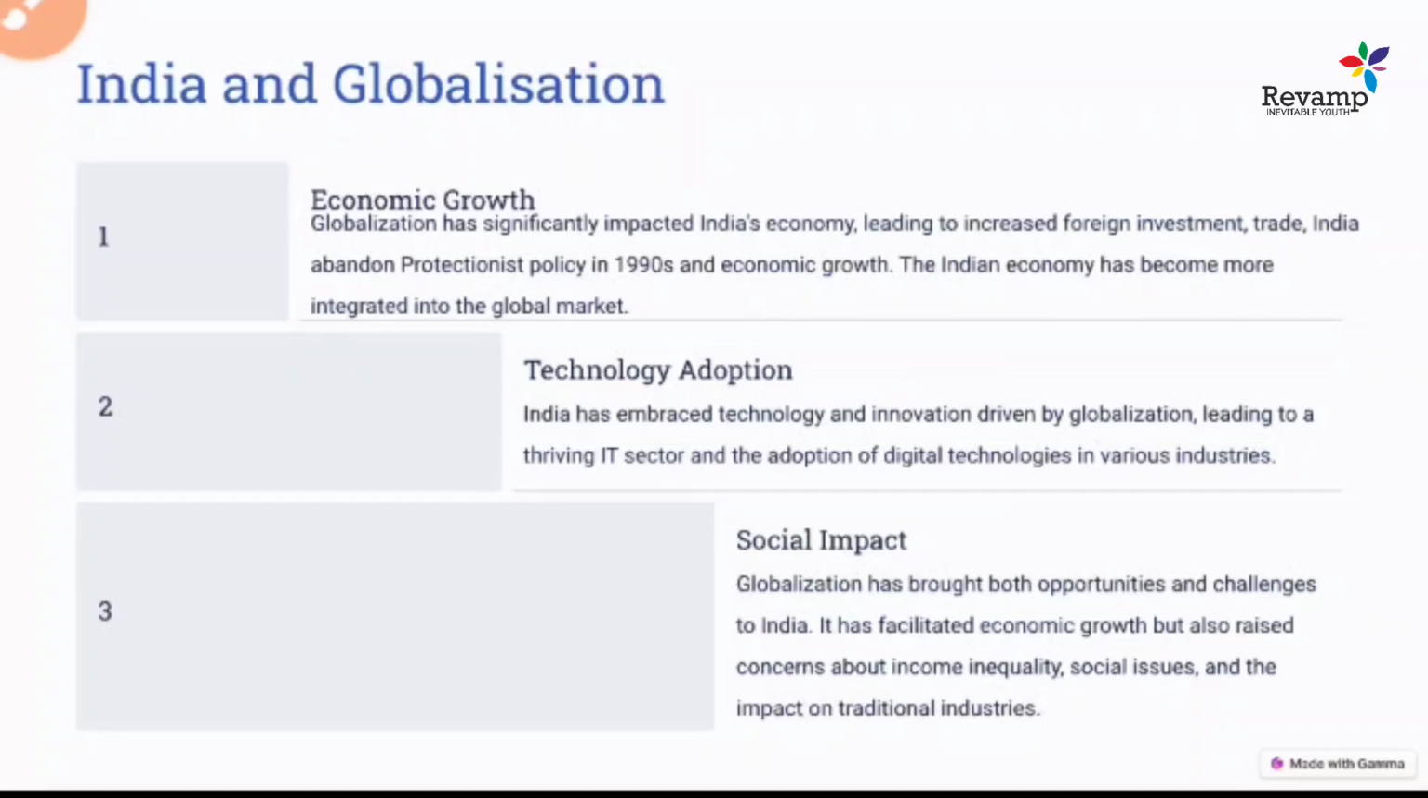And the third one is social impacts. Social impacts of globalization are also seen, like now women have started working. This is also, we can say, the impact of globalization. Now you see women in the IT sector and in different sectors, not only limited to teaching or homemaking. Now they have started participating in different jobs.